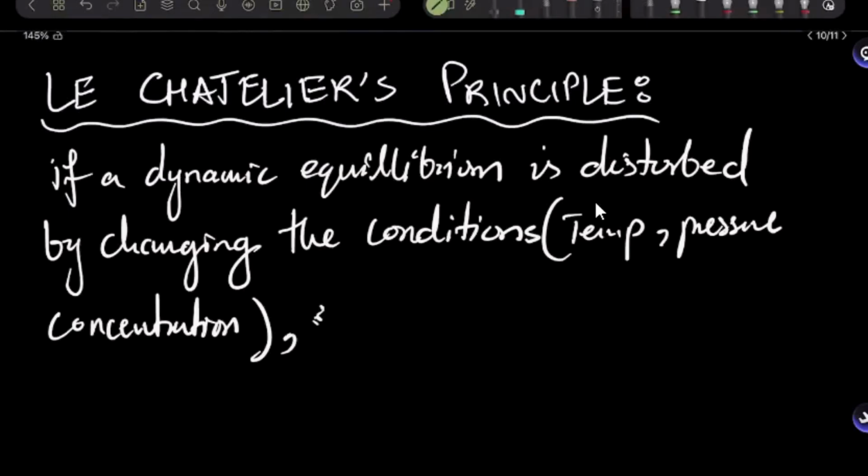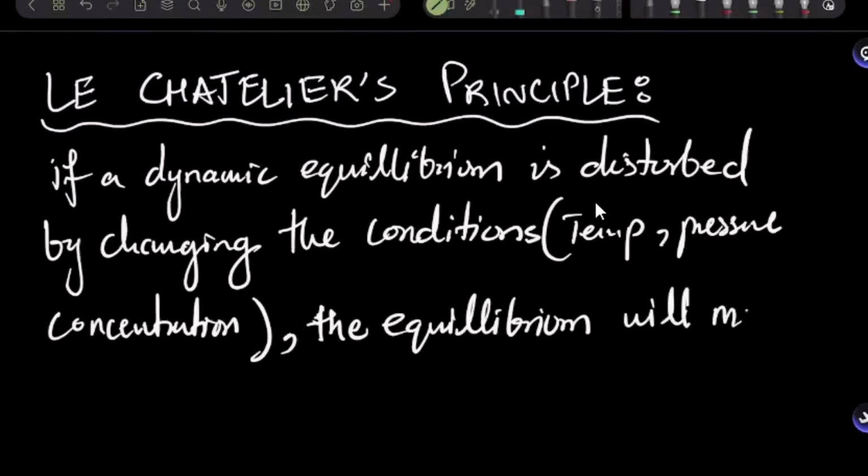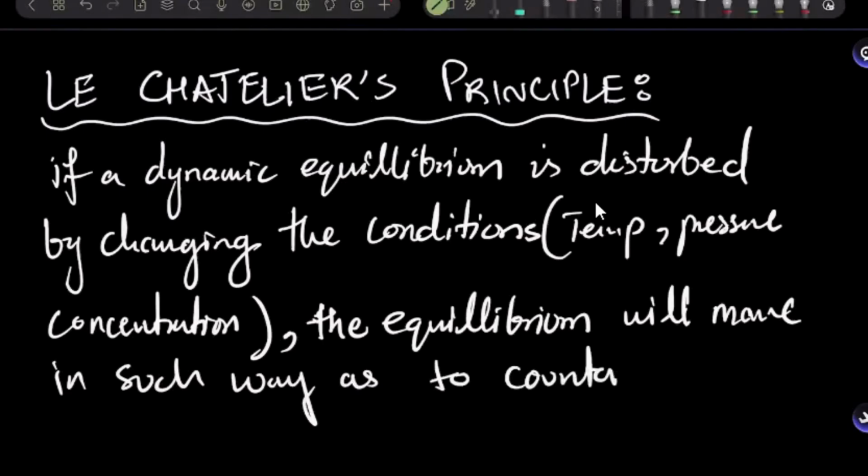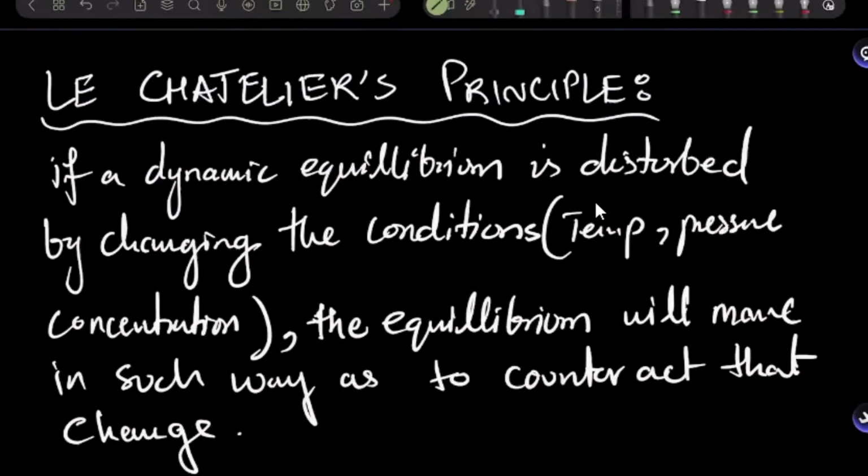Le Chatelier's principle says that the equilibrium position, which was initially 50% forward and 50% backwards, will move in such a way as to counteract that change. So if you disturb dynamic equilibrium by changing any of these conditions, what will the equilibrium do? According to Le Chatelier's principle, it will counteract that change and it will move in such a way that it has to counteract that change. It will oppose that change.